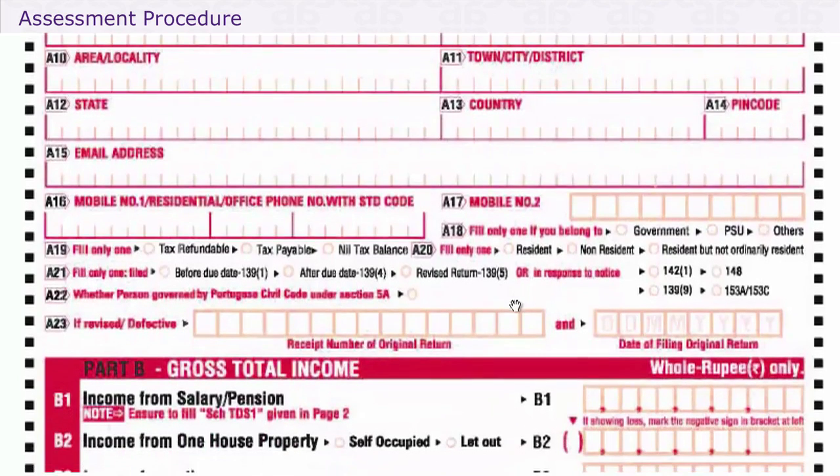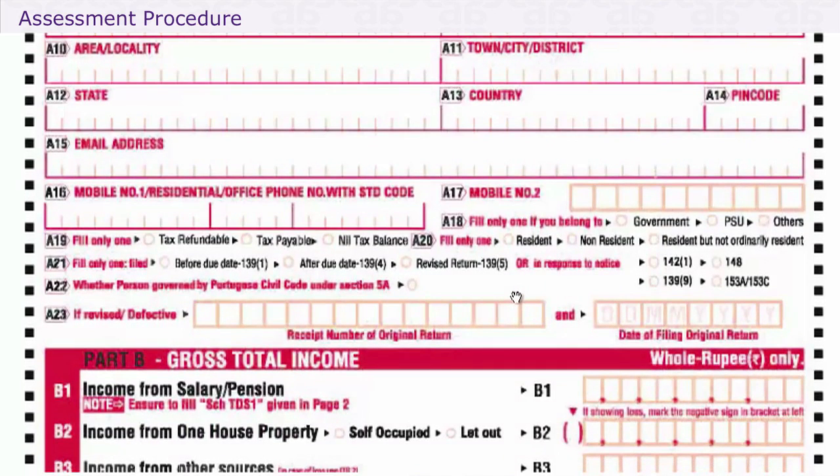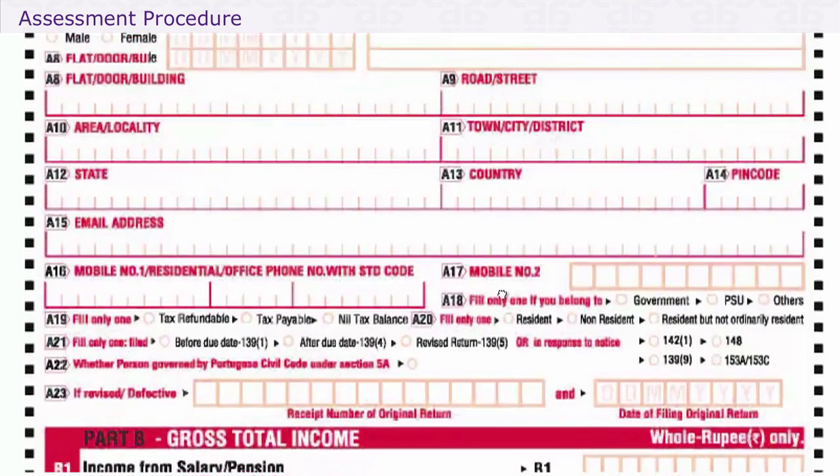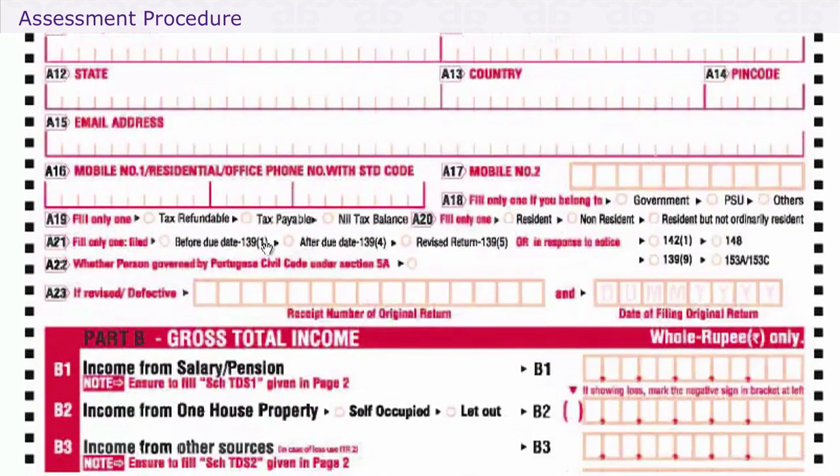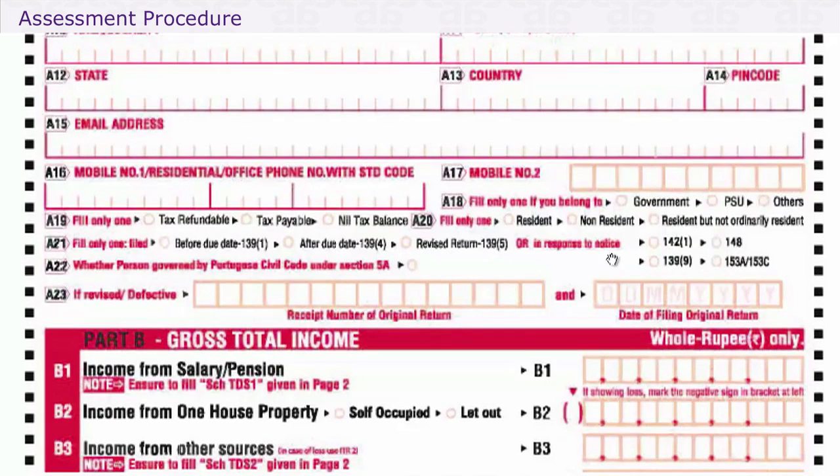This is ITR 1 form, also referred to as Sahaj. Now, over here, if you notice, if you're filing a return before the due date, you specify that. If you're filing after the due date, you take 139.4. If it's a revised return, you fill this. Or if it's in response to a notice under 142.1, and slowly when we do 147, you will understand that there's a notice under 148.